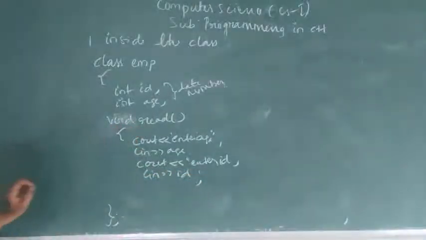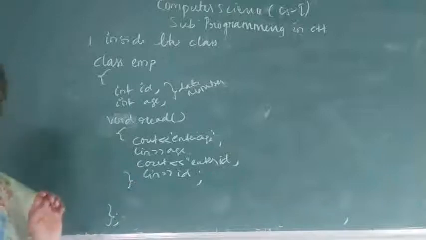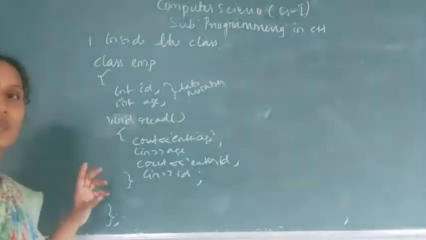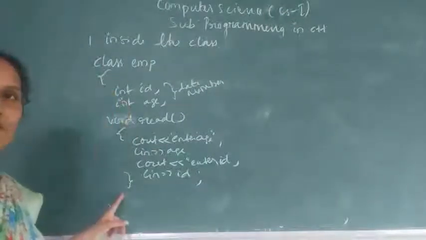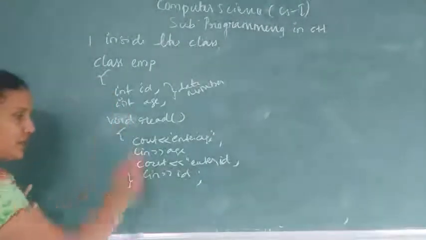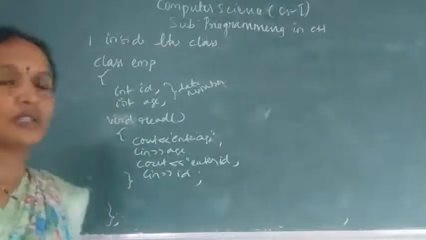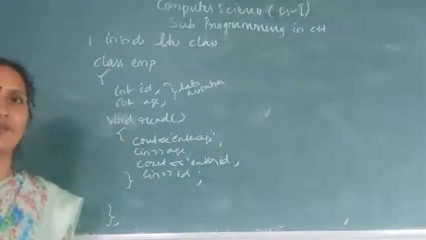Okay, so this is the function. I am closing this function. But the thing is, where we are declaring this function: inside the class. So that is the first method. Right now, just take a screenshot of this.